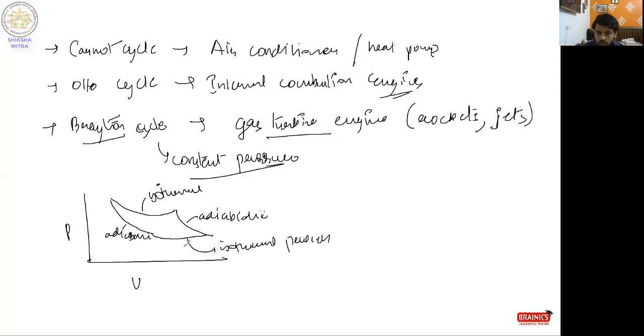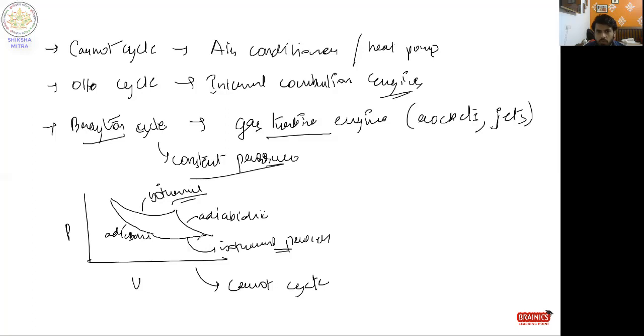Two processes are isothermal and the other two are adiabatic. To solve the numericals, we will get the temperatures from the initial stage and final stage. We will discuss this in more detail in the numerical part.